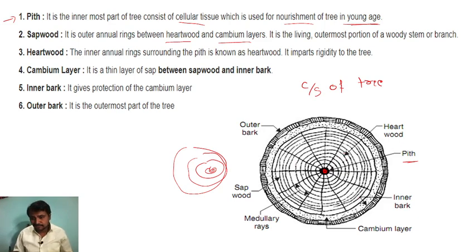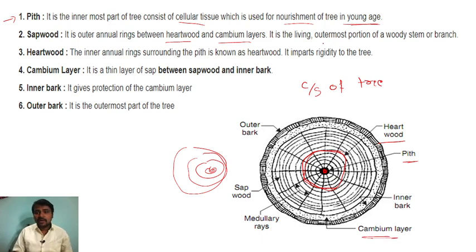I will draw here like this. So this portion, only a little portion, we call it the heartwood. So from the heartwood, where is the cambium layer? You can see this is the cambium layer. The cambium layer has the moisture content of the tree, so it is contained in the cambium layer. So that is the difference between sapwood, heartwood and cambium layer.